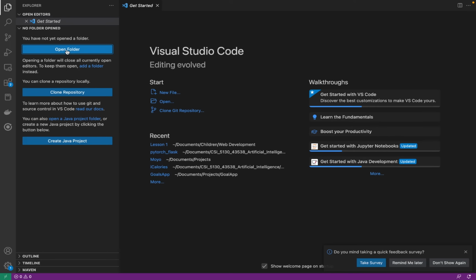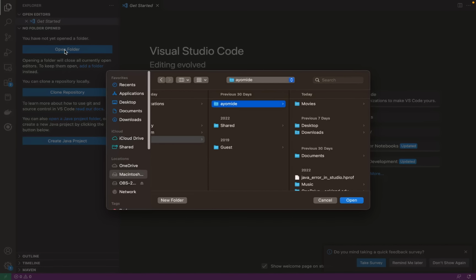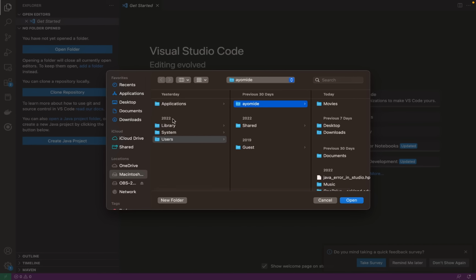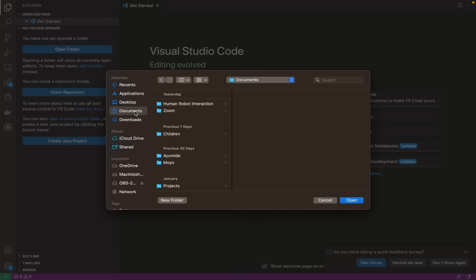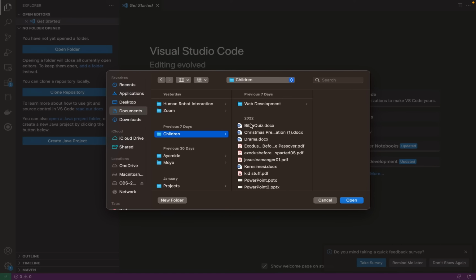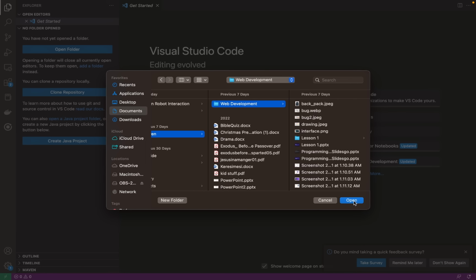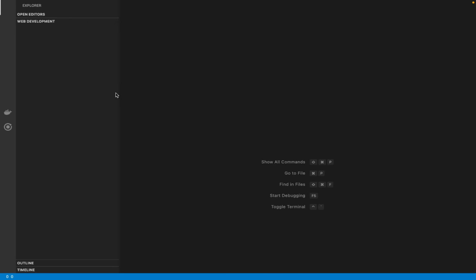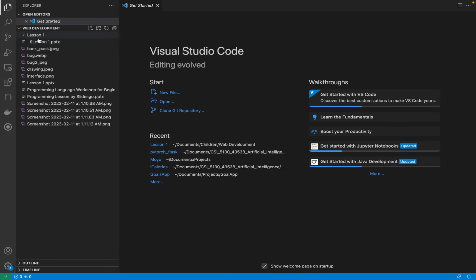Just come here, click on open folder, then you go to documents. You can use any location, but I'm using this one. So you open this documents folder right here. You see I have some things in here. Now when you open this folder, you should create your own folder that you want to put all your projects in. So you click on this.